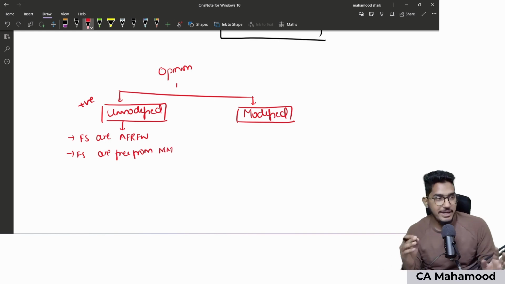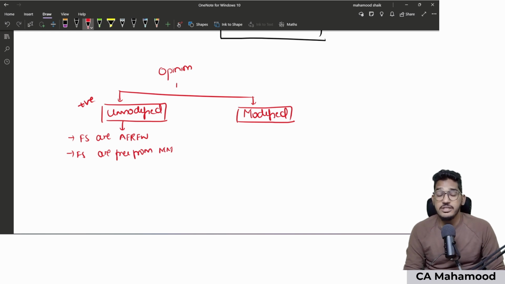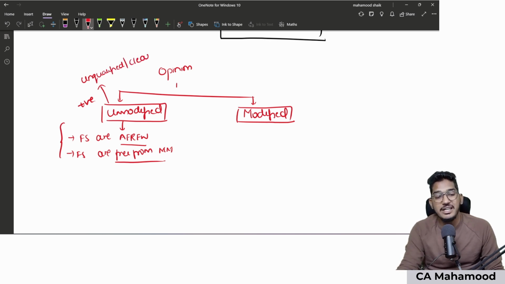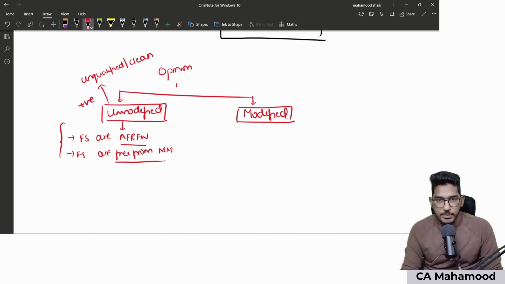So when the auditor obtains audit evidence and, on the basis of that evidence, is satisfied that the financial statements are prepared as per the applicable financial reporting framework and are free from material misstatements, then the auditor will express an opinion called unmodified opinion. We can even call it unqualified opinion, or alternatively clean opinion also.